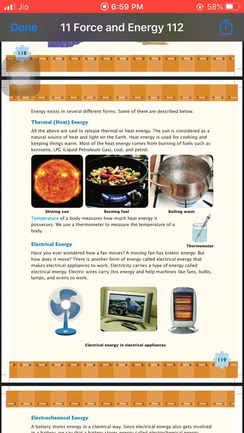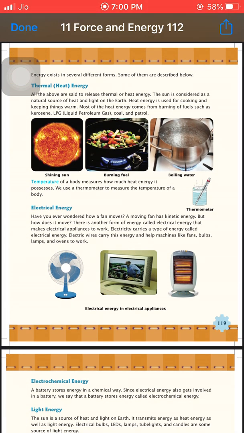Mainly in heat energy or thermal energy, we use one instrument to measure the temperature, that is known as a thermometer. If we want to measure the temperature of an object at its boiling point or burning with fuel, then we use an instrument known as a thermometer.